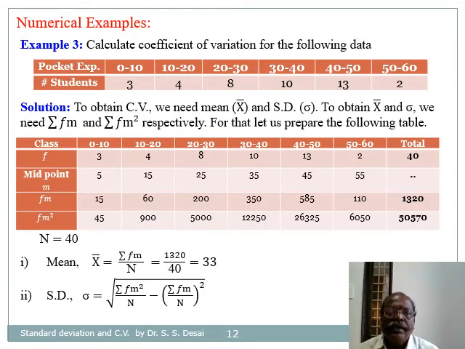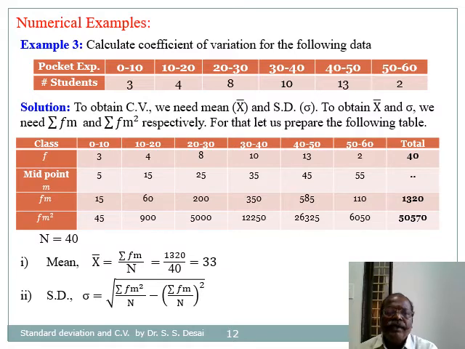So this is the third example, which is based on continuous frequency distribution. Here the problem is calculate coefficient of variation for the following data. They have given the data in the form of classes and frequencies.